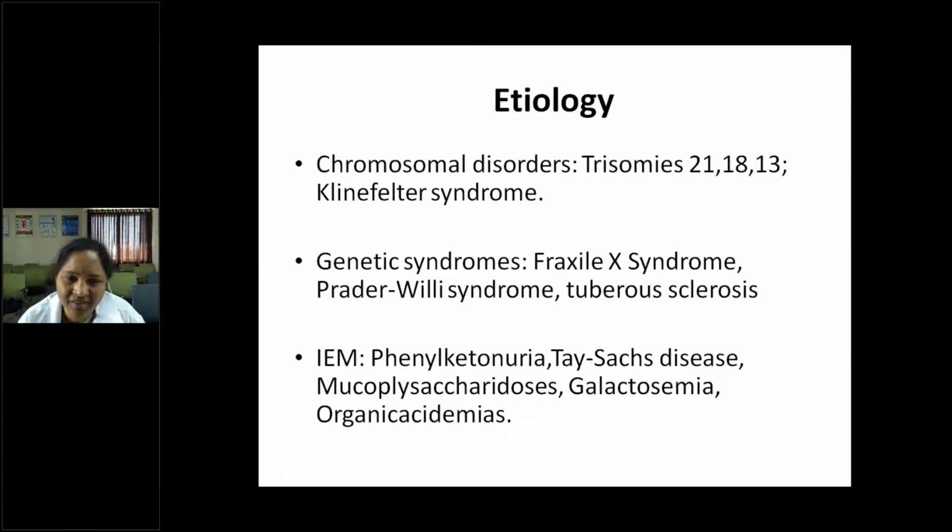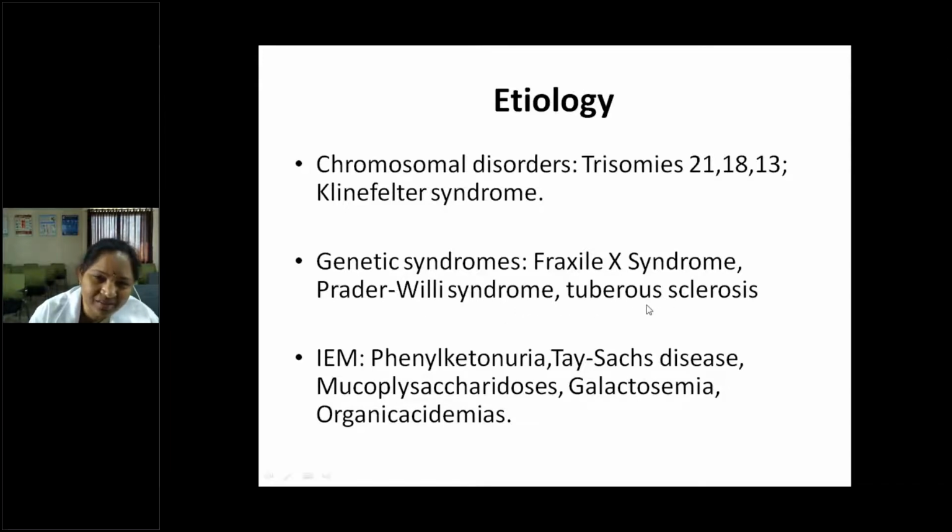Coming to the etiologies, these are the chromosomal disorders like trisomy 21, trisomy 18, Edward syndrome, trisomy 13 and Klinefelter syndrome. These are chromosomal syndromes associated with mental retardation. Genetic syndromes include Fragile X syndrome and Prader-Willi syndrome, which is associated with obesity and mental retardation.